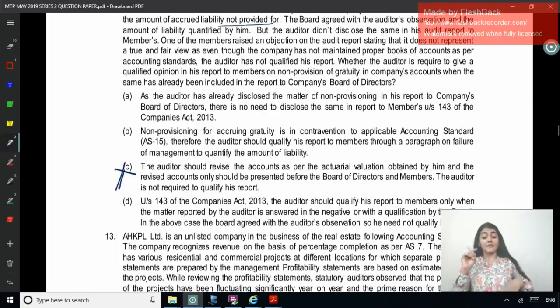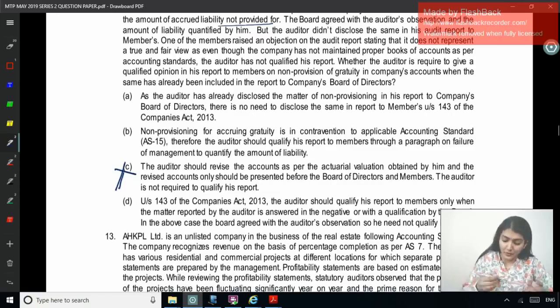Right. Under section 143 of the Companies Act, the auditor should qualify his report to the members only when the matter reported by the auditor is answered in the negative or with a qualification by the board. In the above case, the board agreed with the auditor's observation, so there is no need to qualify the report. So had the board not agreed, then the auditor would have qualified the report.